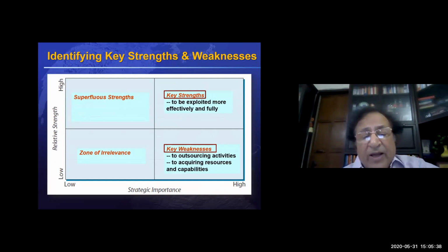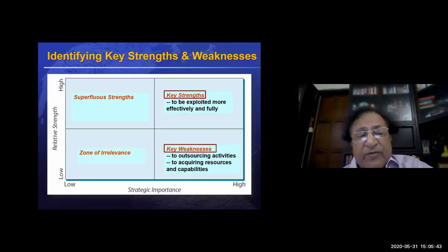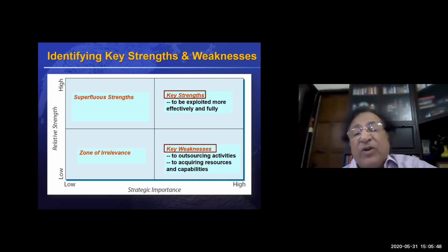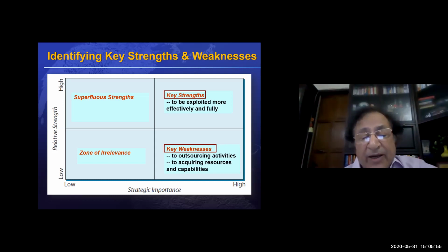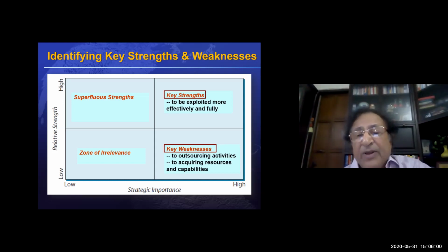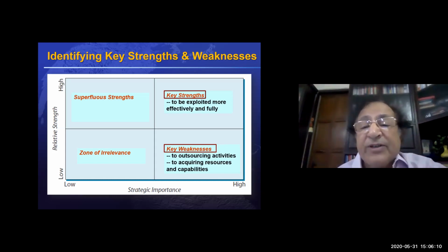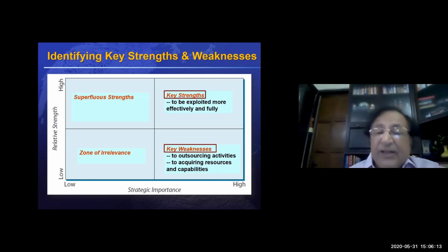If a strength is highly important, strategic importance very high, and you have got a very high strength compared to the rivals, that is your key strength. In the SWOT analysis, the key strengths are determined by this 2x2 matrix. It is not only very important, it gives a lot of value, and it satisfies the VRIN, and it is also a very high strength with respect to your competitors. These are the key strengths.